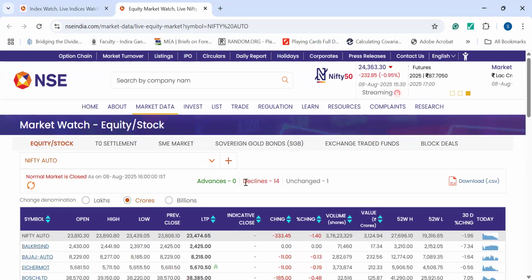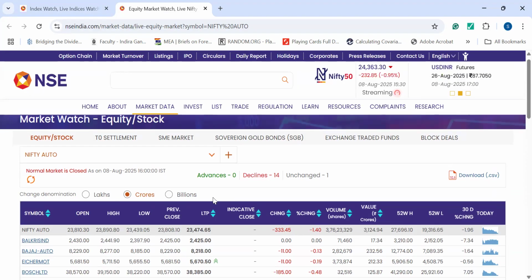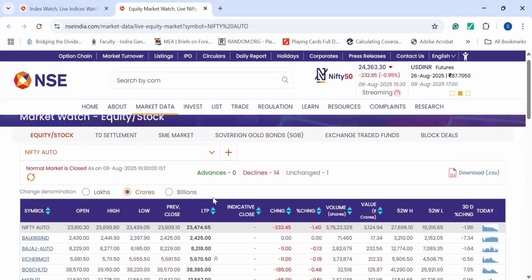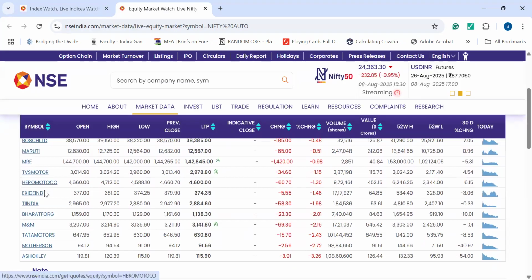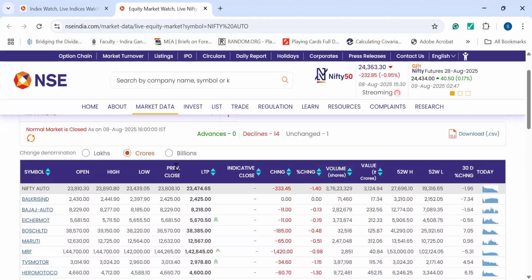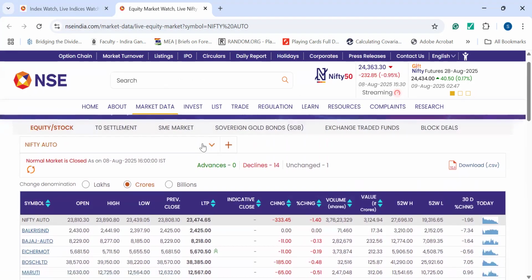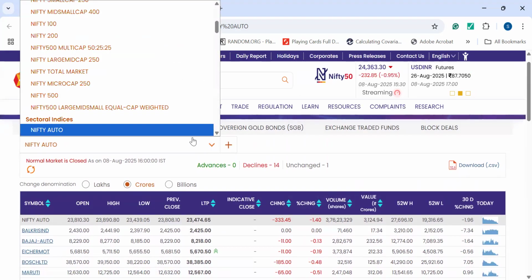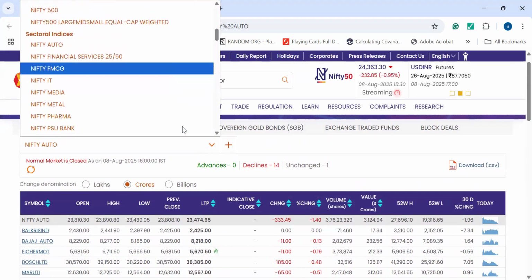So there are total 15 companies. So declines, all of them, 14 of them are declining. One has not changed, and there is no advances at all. So the automobile industry is not having any gains currently. So these are the names on the left hand side. If you find Tata Motors, Ashok Leyland, Motherson Sumi, and Exide India, all the auto related industries are here. Maruti, MRF, etc. Now, if I change this, I can go ahead with any other sectoral indices below.